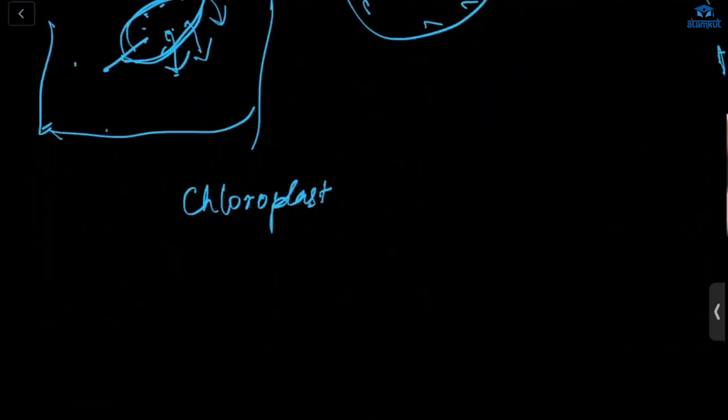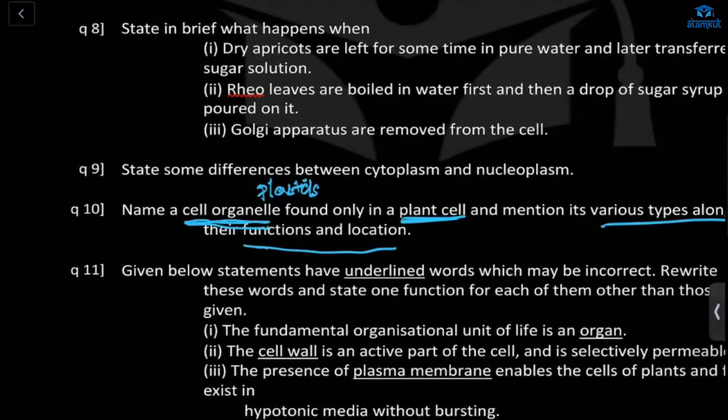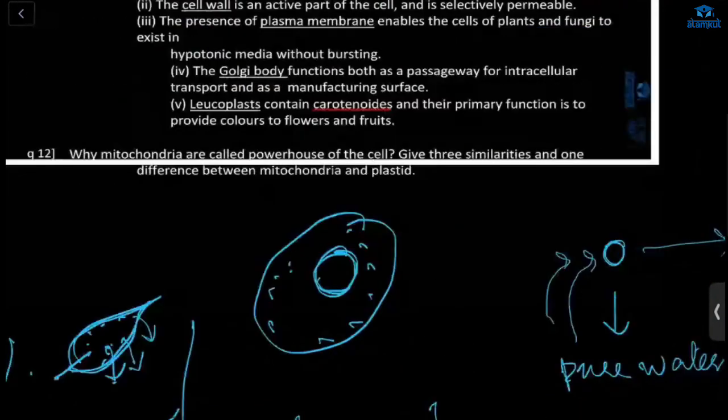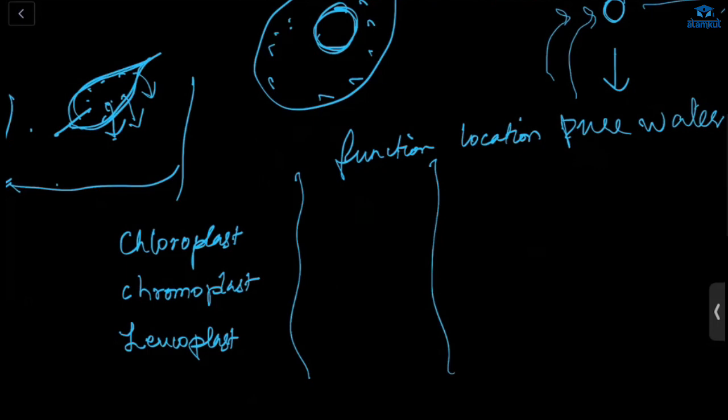Three types are there. Ma'am, I just remember chloroplast. Chlorophyll, chromoplast, and one more is there. Colorless, leucoplast. Okay, three. And you have to write their function and location. Chloroplast, what does it have? It has a green color pigment, chlorophyll. So its function, what is that? It is responsible for photosynthesis.